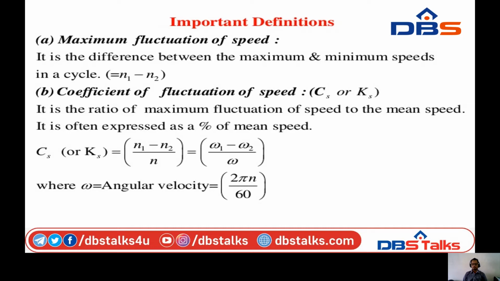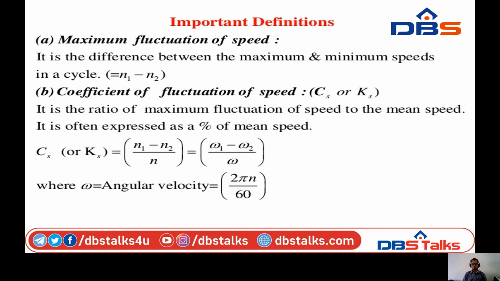For angular speeds, we can substitute omega. Angular velocity is 2 pi N by 60, so we put omega 1 minus omega 2 by omega. This is the identification of the coefficient of fluctuation of speed.